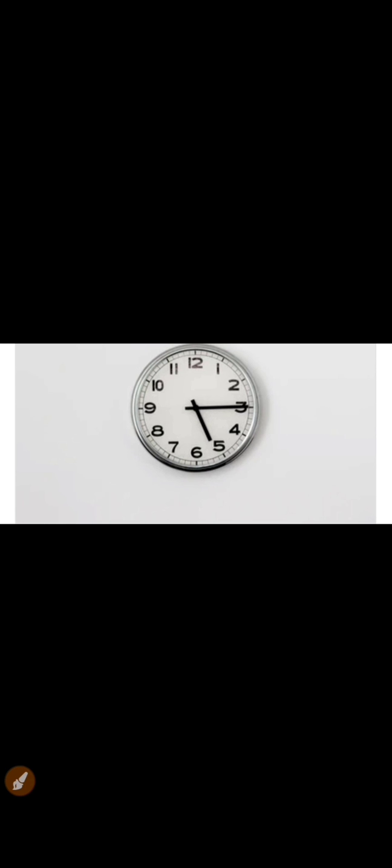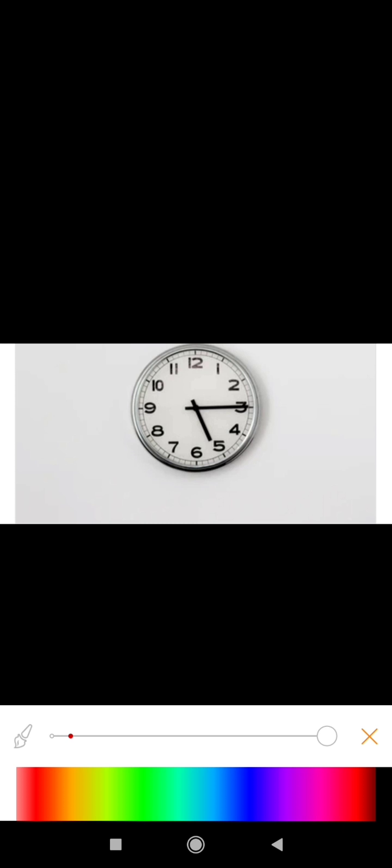Now this time the situation is different. Just give a quick look at this picture. How are you going to describe it in Hindi? First of all, just think about it. In Hindi, we say sawa panch, but in English, we would use, okay, this is the word which I'm writing on the screen. Just keep this in your mind, past, right?